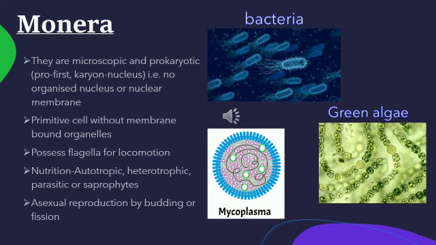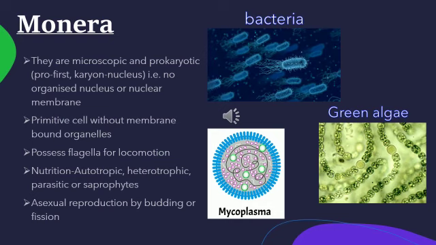Coming to nutrition, even they too need food for survival, isn't it? They too need nutrition to undergo various activities and reproduction. So how do they get food? The mode of nutrition in Monera can be autotrophic. What do you mean by autotrophic, children? They can synthesize their own food.